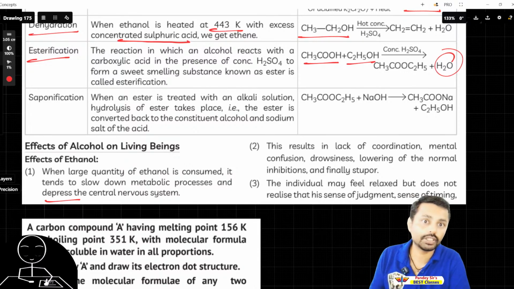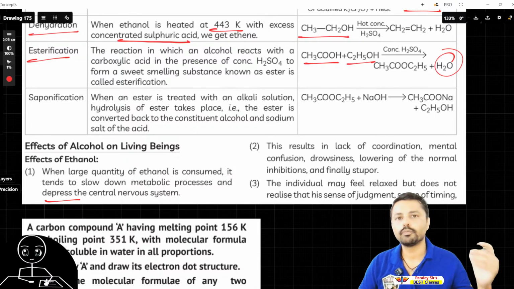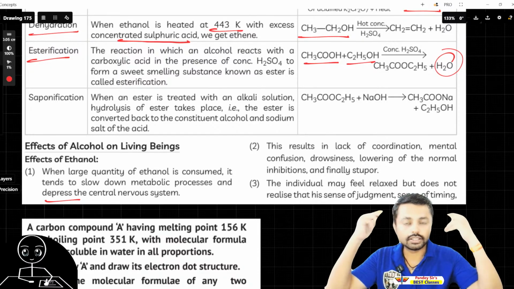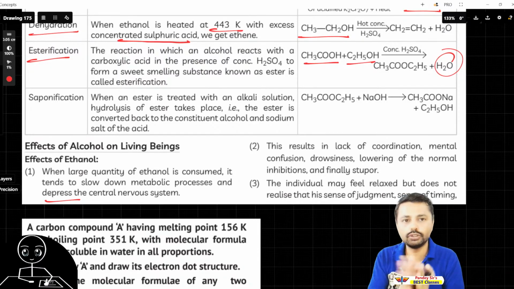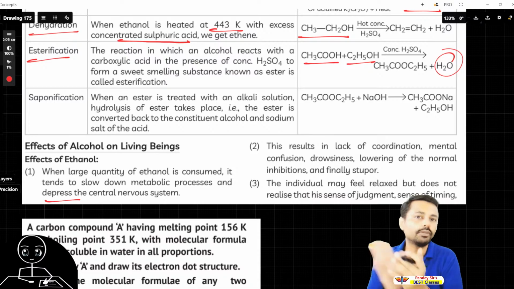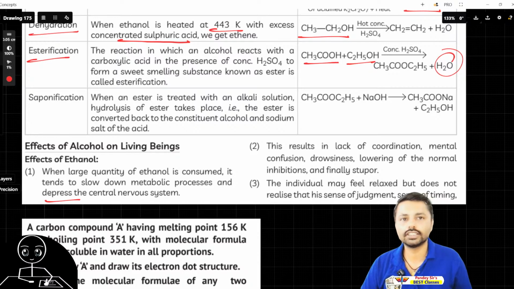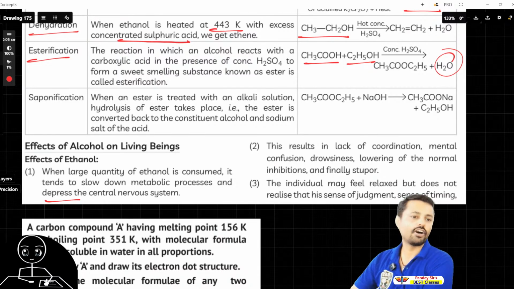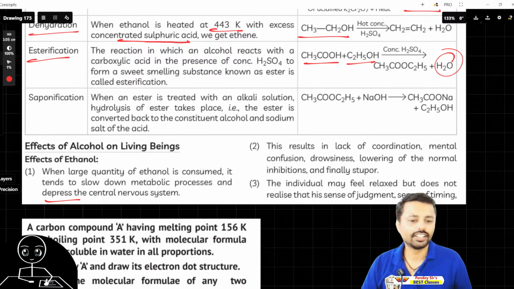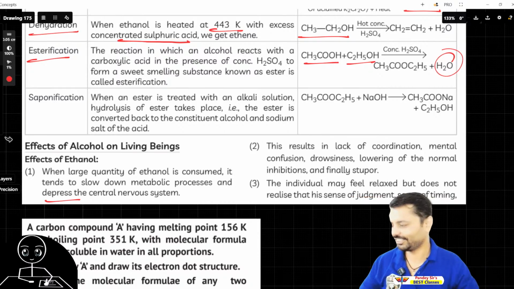They go into depression when its effect is gone. But you know what? It will dissolve the brain. Like when you use so much sanitizer, what happens to your hand? It starts burning if you use too much. So that happens to the brain also. This results in lack of coordination. They can't talk properly, they can't walk properly. The individual may feel relaxed but does not realize that his sense of judgment, sense of timing is out of order.